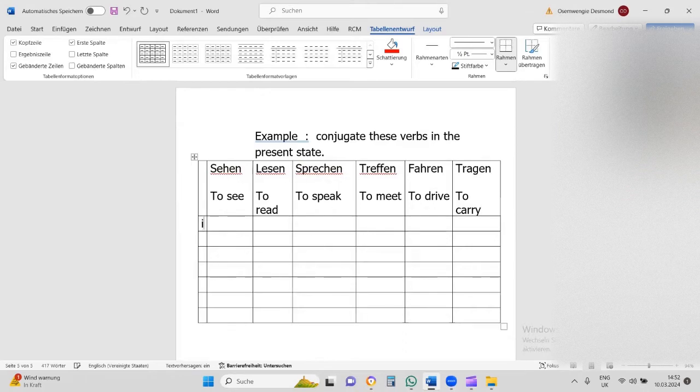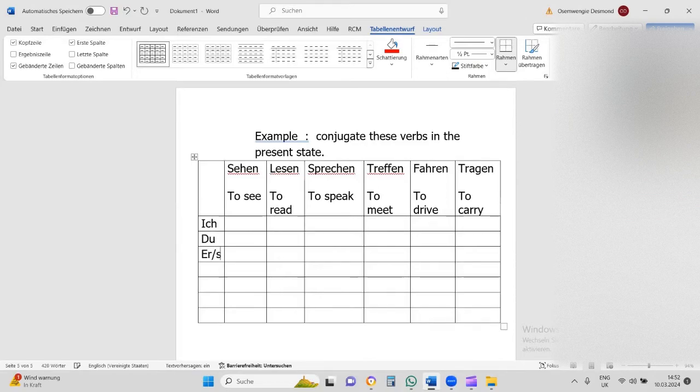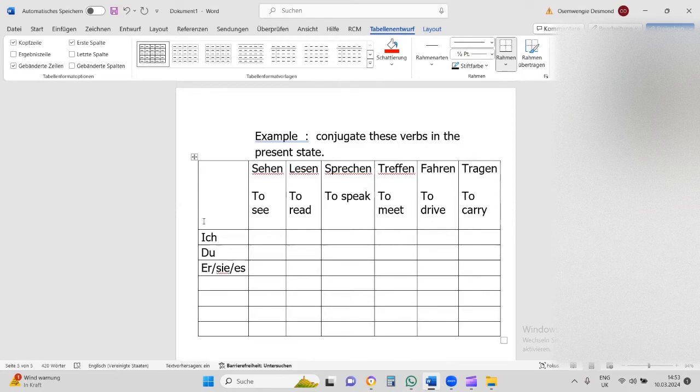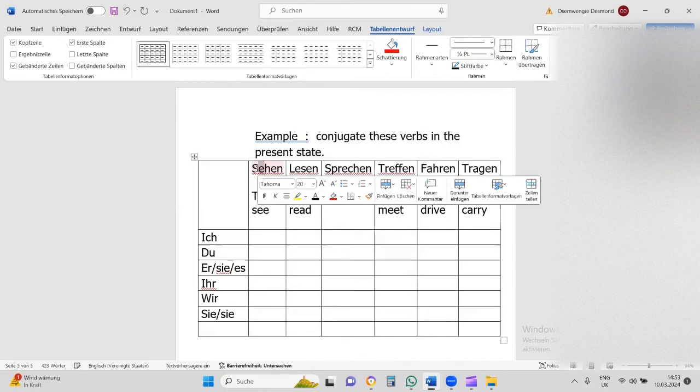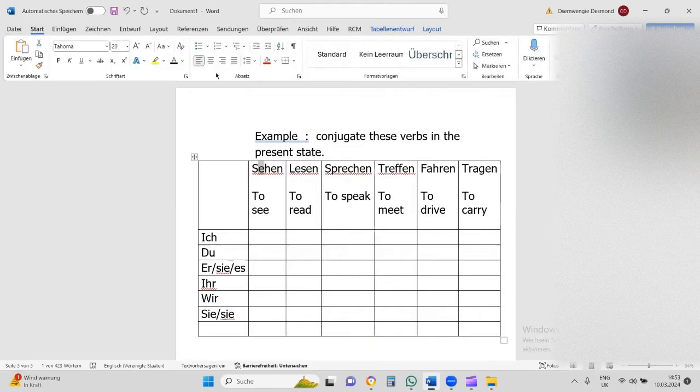I have the ich, I have the du, I have the er, sie, es, I have the wir, ihr, and I have the sie. Because these verbs are irregular, like I said, they have the same ending, you see the same ending there, but the vowel will begin to change when conjugating.